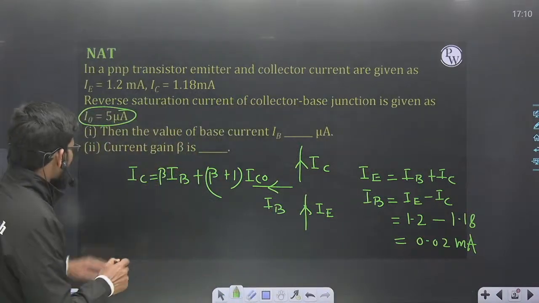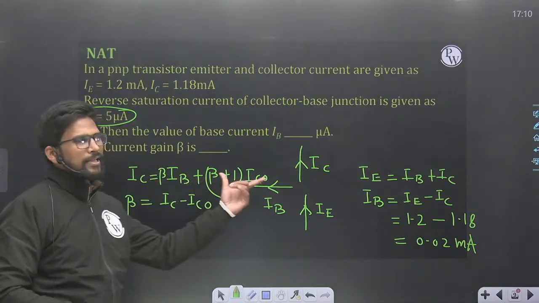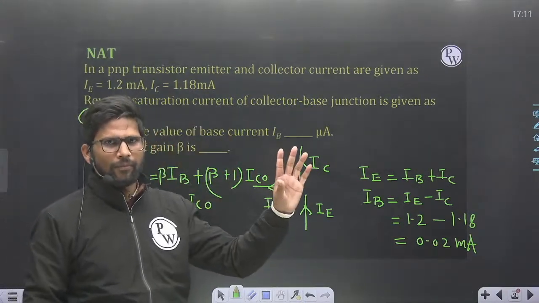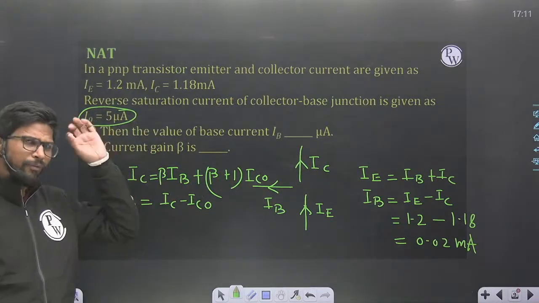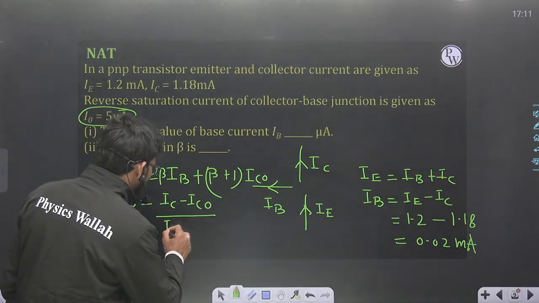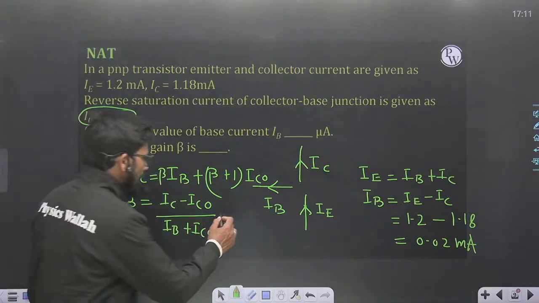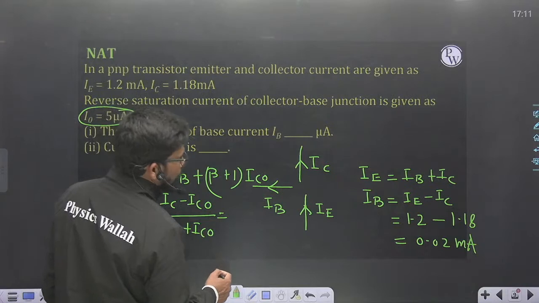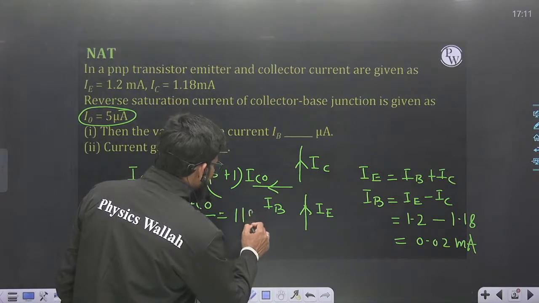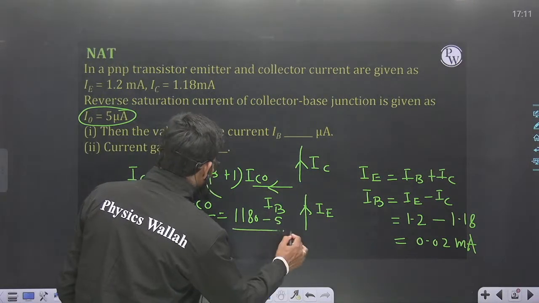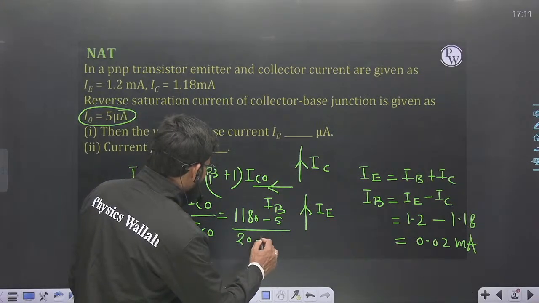So from here beta is nothing but (IC minus ICO) upon (IB plus ICO). How this formula is derived, when I will teach EDC in paid batches, then I will explain how this formula comes very carefully. IC minus ICO, IC is 1.18 milliampere, convert it into microampere. 1.18 is nothing but 1180 microampere minus 5 microampere, divided by IB, which is 0.02 multiplied by 1000, 20 microampere, plus 5.